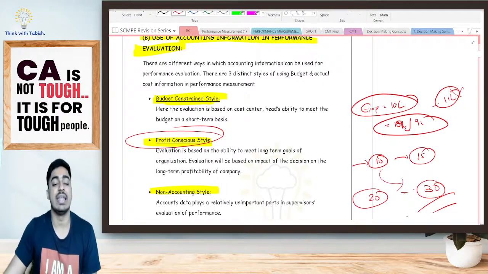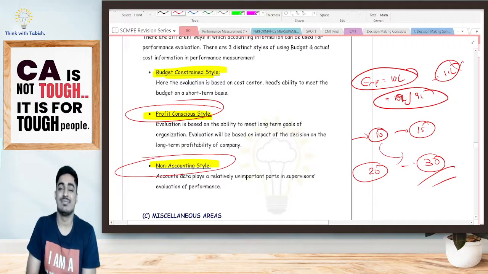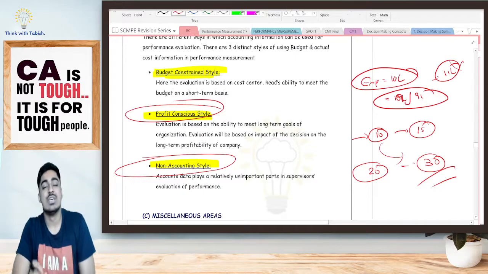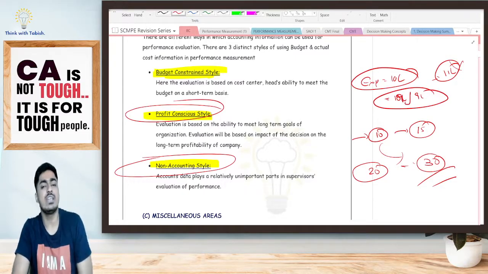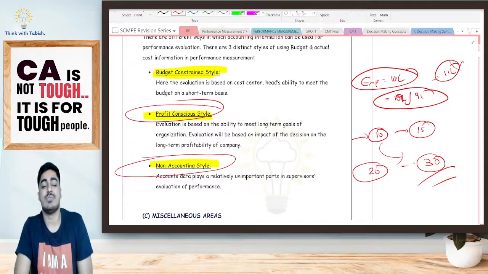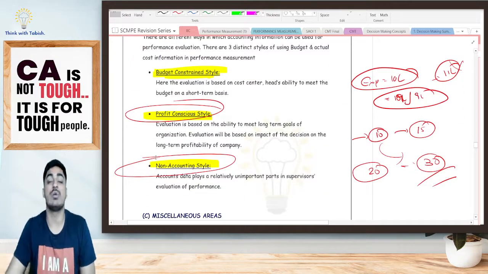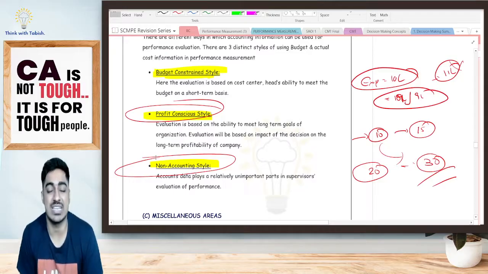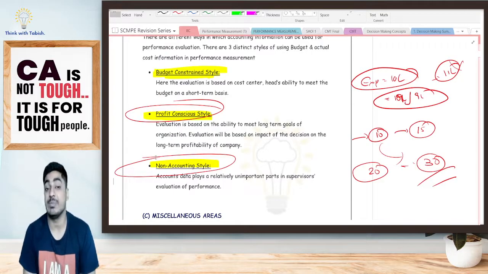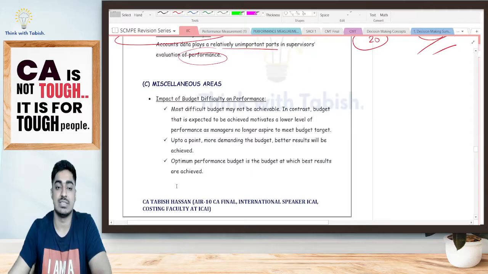Is it clear? And thirdly, I have the non-accounting style, which is telling, profit is just financial. Most things are going to be non-financial, yes or no? Say for example, customer satisfaction is non-financial. You cannot give a rupee value to that. So when I'm evaluating performance, not just financial factors, non-accounting data, like customer satisfaction and customer retention, all of it has to be kept in mind. In this style, accounting data plays a relatively unimportant role, and non-accounting data has to be given importance. Is it clear, everyone? Should we continue?